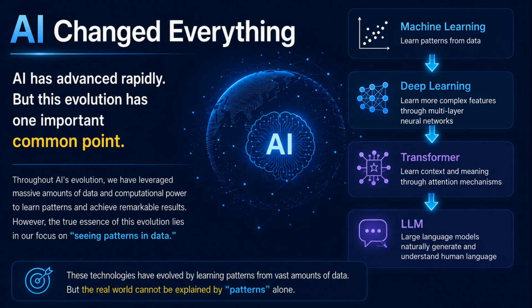But is human decision-making really just a matter of recognizing patterns? In the real world, decisions are shaped not only by data, but also by goals, context, values, and relationships. And this is where today's AI still faces its greatest challenge.